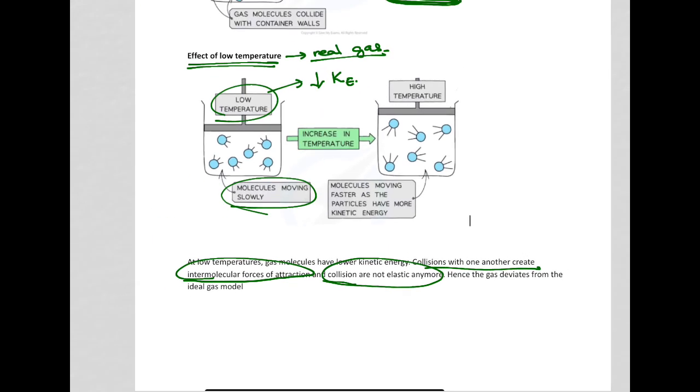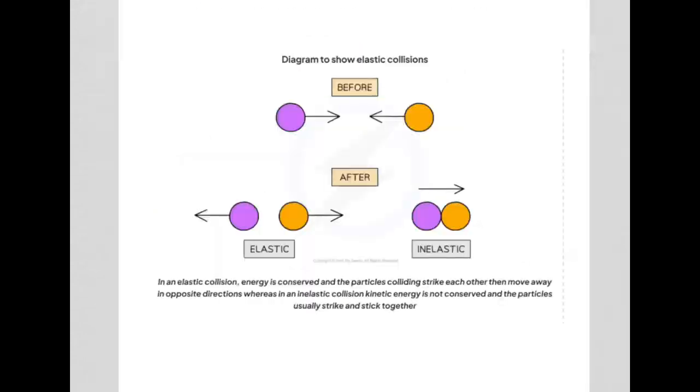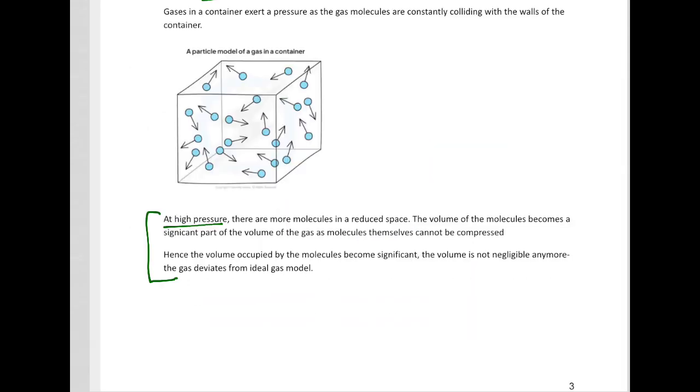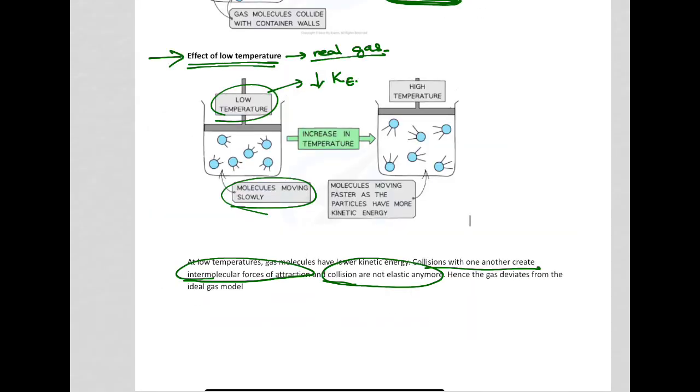So at low temperature, you're going to see that this assumption and this assumption do not hold anymore. Because of this, the gas becomes a real gas. It tends towards a real gas model.